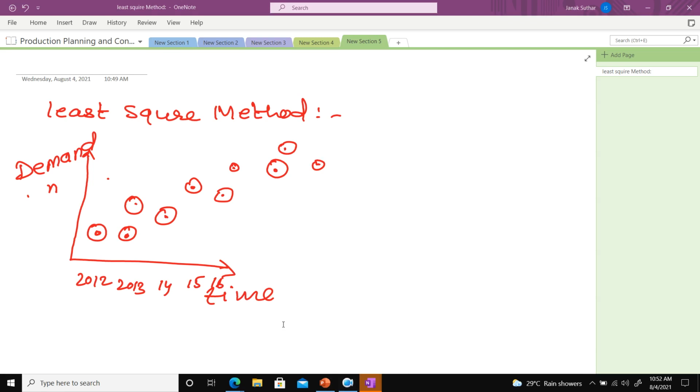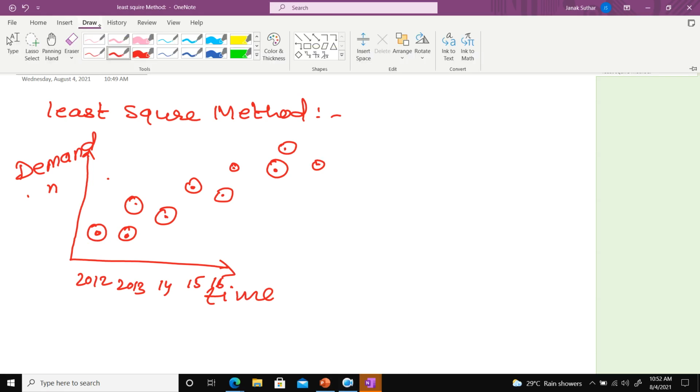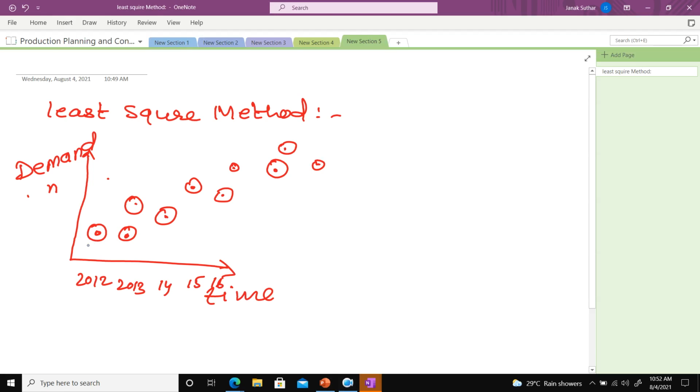That is the past, historical data. The least square method will tell you to draw one best fit line, and that line will predict what the future will be.